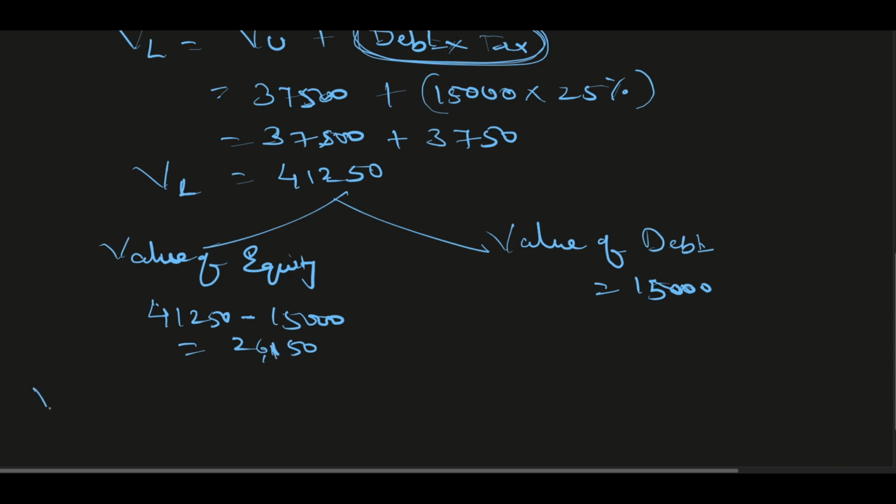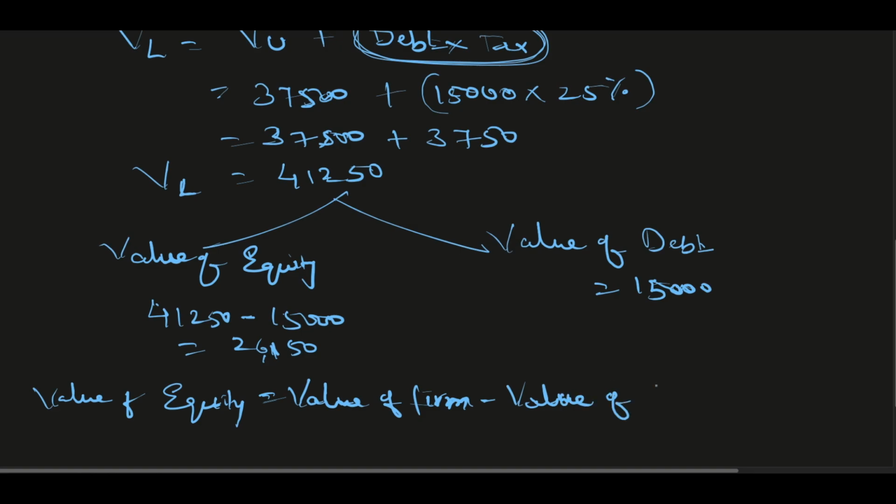I can write it like this: value of equity is equal to value of the firm minus value of debt. I'm just rewriting the same thing.